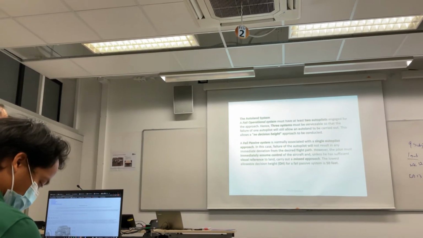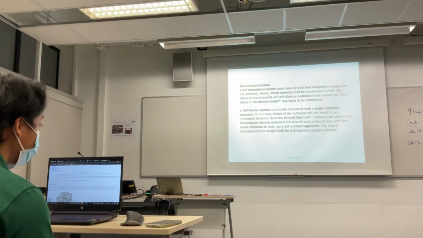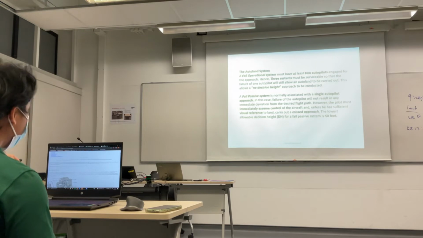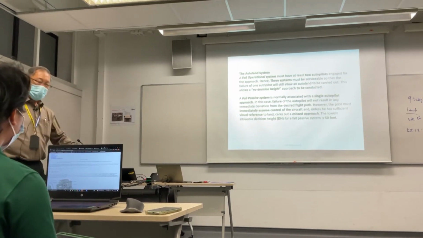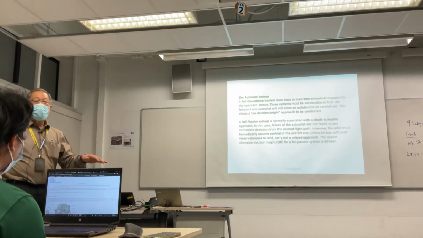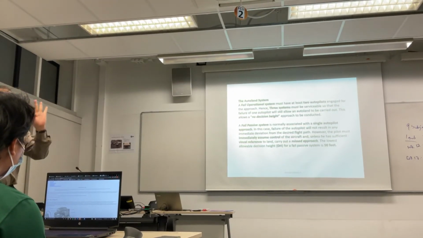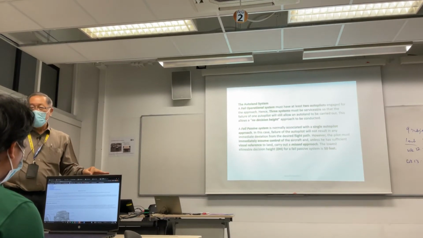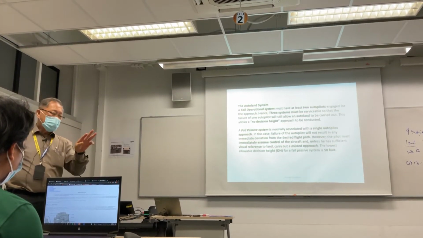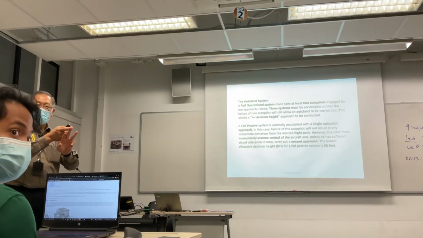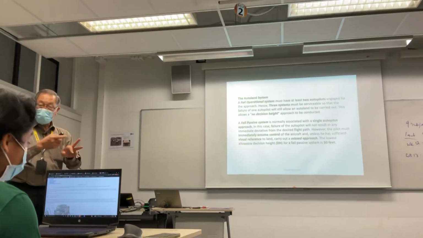So this is the meaning of when you can use the fail operational. If we want to do a complete auto landing, you have no decision height. That means the aircraft can actually touch down. If you want to do that, you need to have a fail operational system. That means there are 3 autopilots operating. Then it can do a touchdown. Because 3 systems means they monitor each other continuously. And if one of them is faulty, they move it out so it doesn't interfere with the landing.